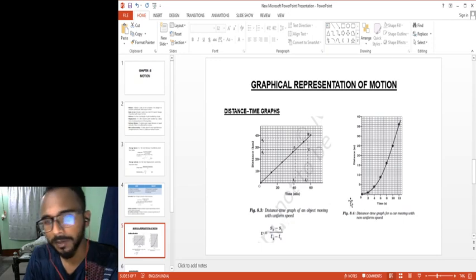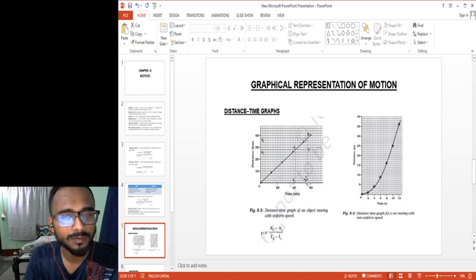Okay, now this graph, as you can see, is not uniform, this is not a straight line. In the earlier graph, the first graph, it was a straight line. That means it was a distance time graph of an object moving with uniform speed.